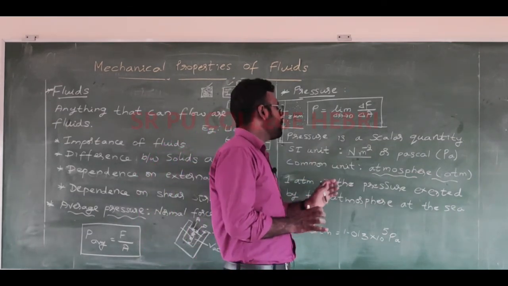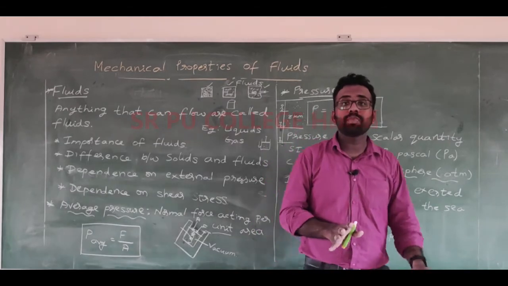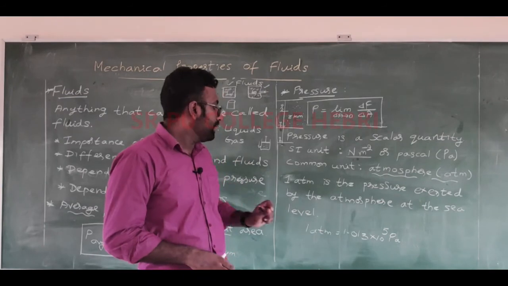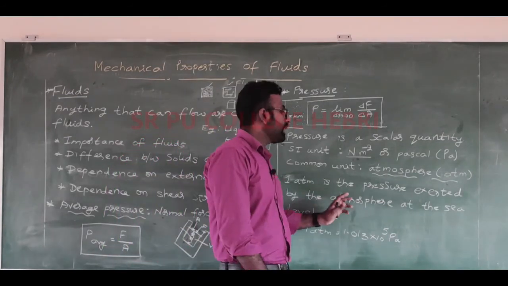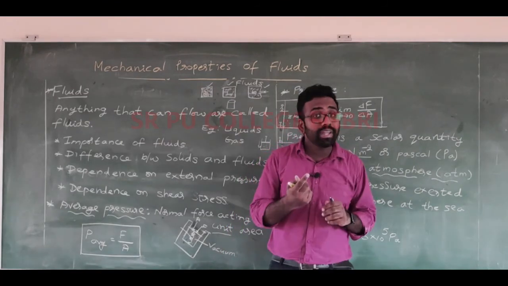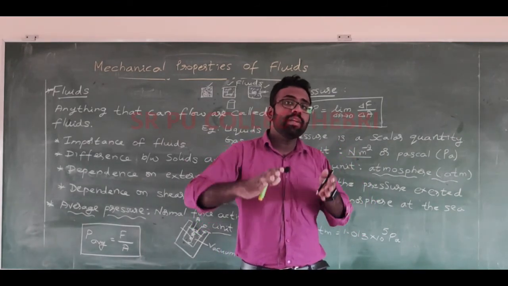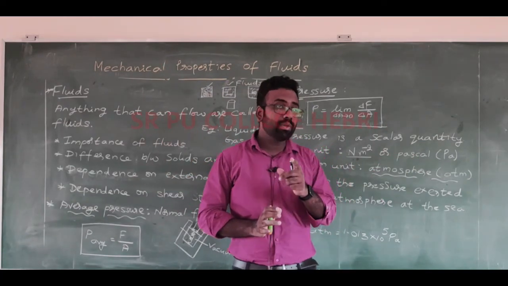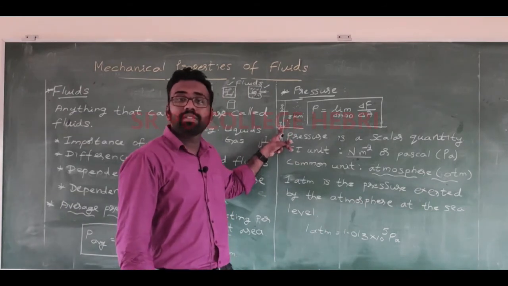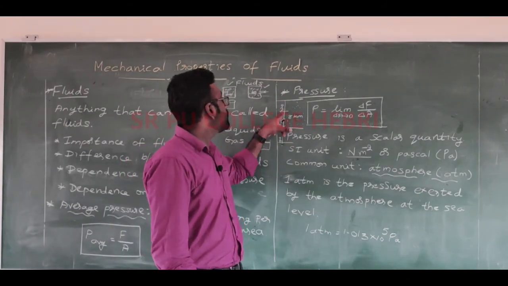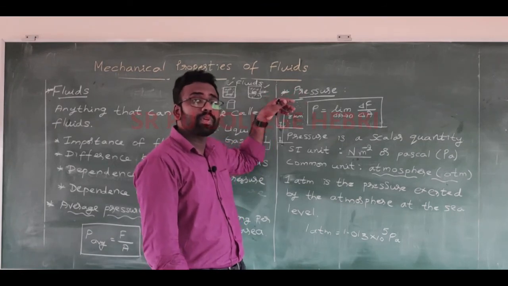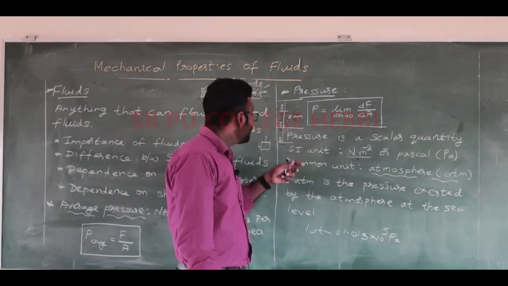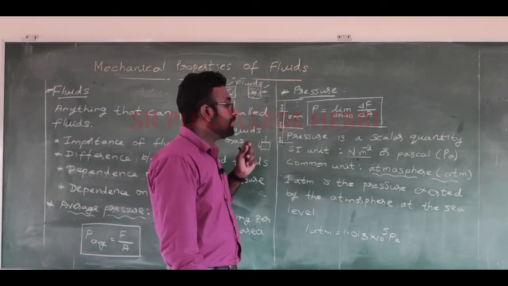Then we have a common unit for pressure, that is atmosphere, or we call it ATM. So this 1 ATM is the pressure exerted by the atmosphere at the sea level. What is this 1 ATM? 1 ATM is the pressure exerted by the atmosphere at the sea level. A person at sea level will experience different pressure compared to a person on some mountain. People at a very high altitude will experience less pressure than the person who is standing at sea level.